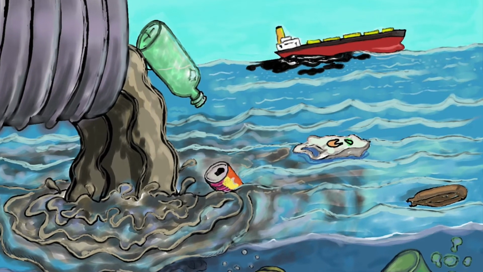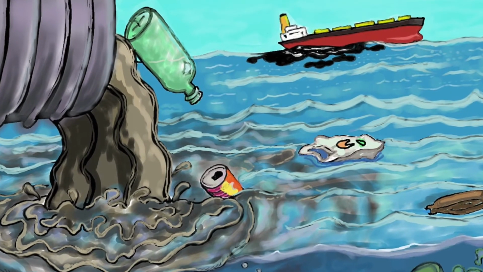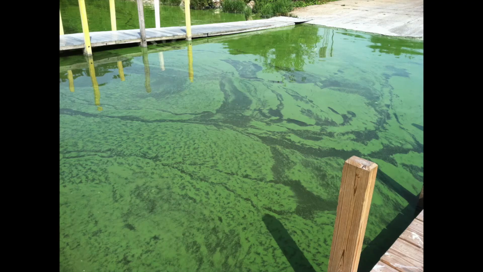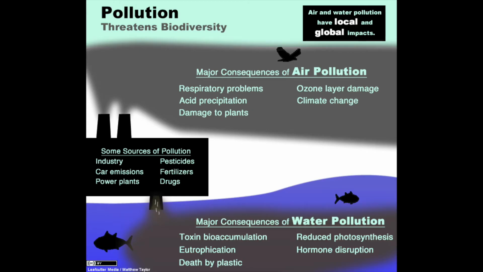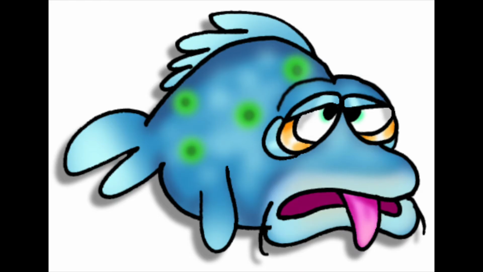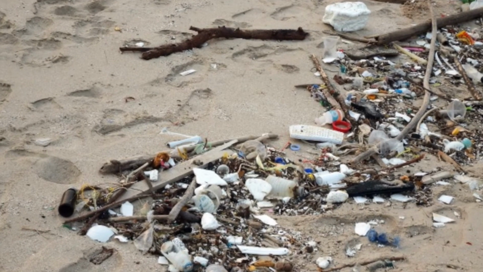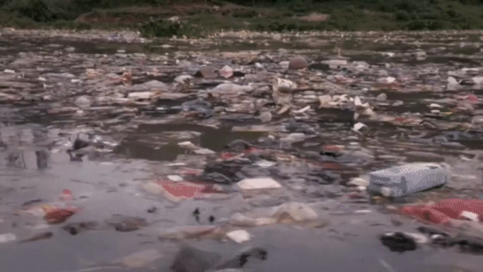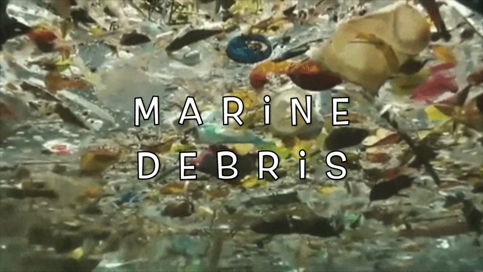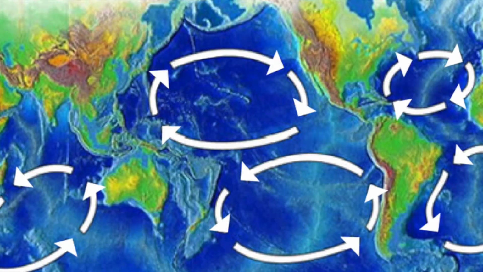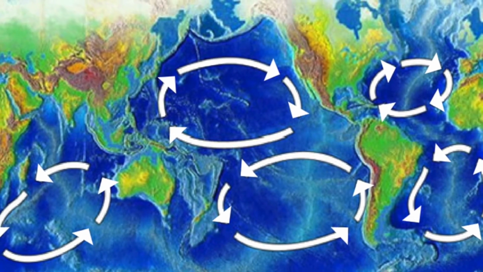As stated, water pollution is incredibly dangerous for aquatic ecosystems all over the world. Pollution can create dead zones, biomagnify up the food chain, spread disease, and kill off important keystone species. Another issue includes the amount of solid waste that makes its way into our waterways and eventually our oceans. Garbage patches are large areas of ocean where marine debris collects. They're formed by our major ocean currents, or gyres.